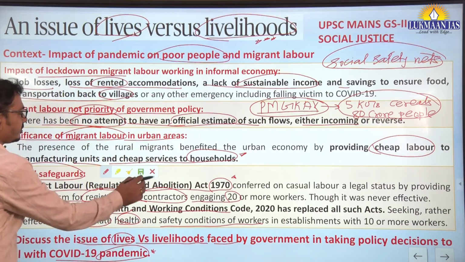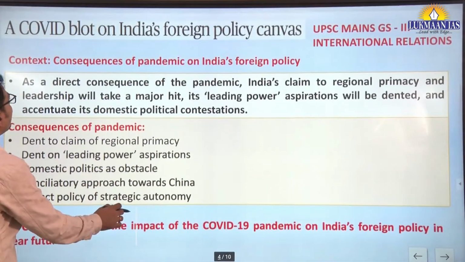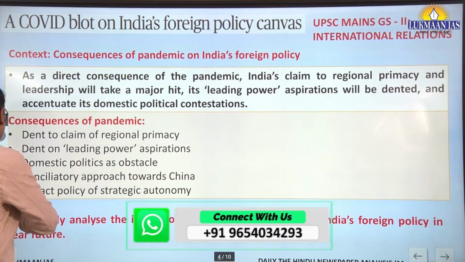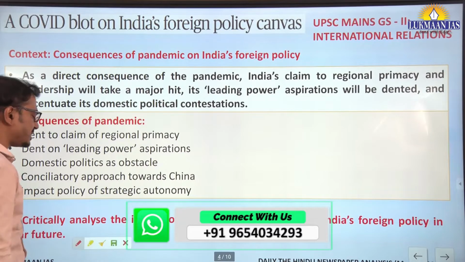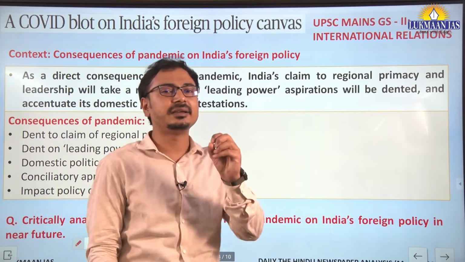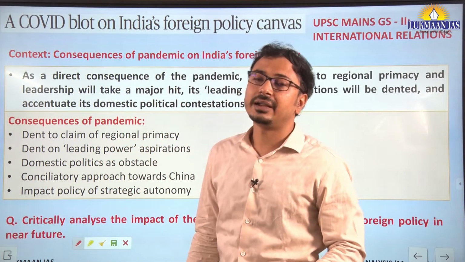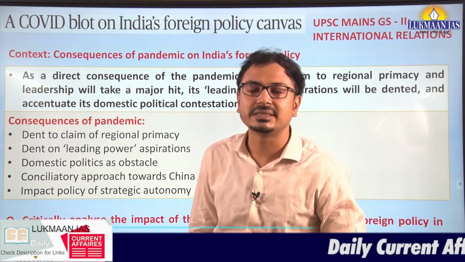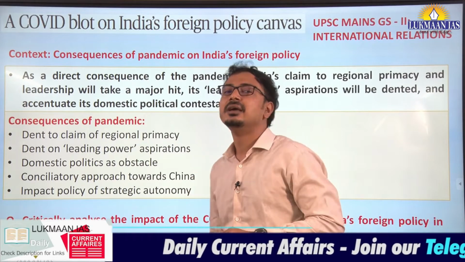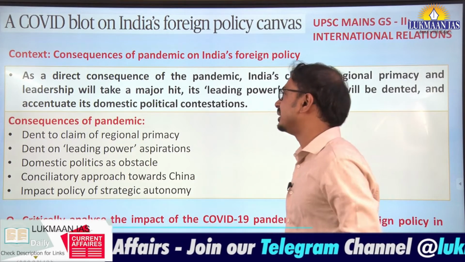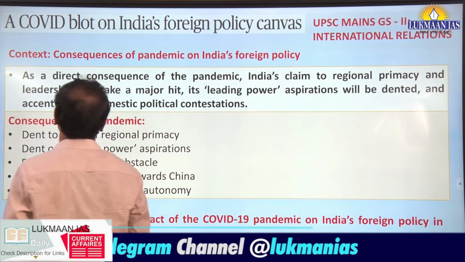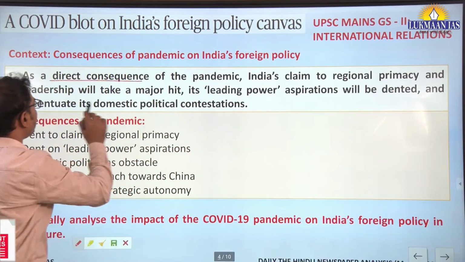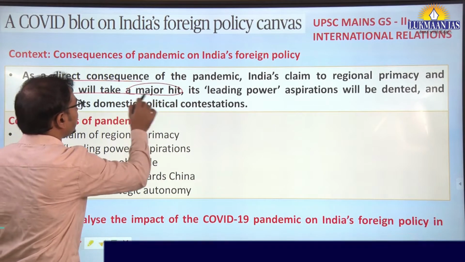Fine? Now, moving on to the next: a COVID blot on India's foreign policy canvas. A very important article, though it is written in a very pessimistic way, or we can say a critical analysis is done. However, it is also important because surely the pandemic will have some negative consequences on India's foreign policy in the near future. Let us try to understand how. A very good statement talking about the direct consequence of the pandemic: India's claim to regional primacy and leadership will take a major hit. First thing.